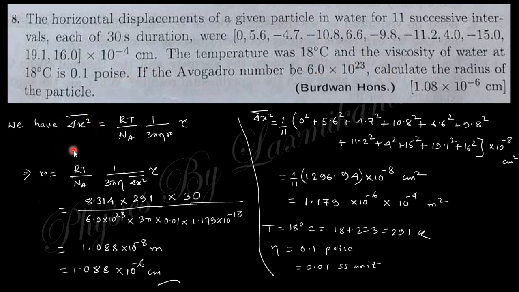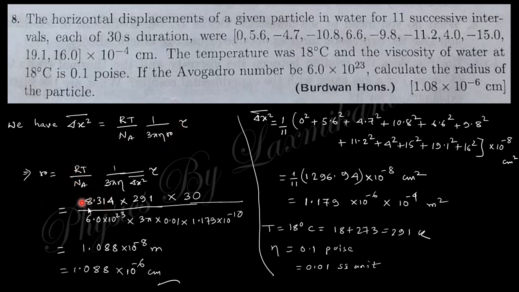You know this is the Einstein equation for successive collision. So the average square of this average distance is equal to RT by Na, where Na is the Avogadro number, R is the gas constant, T is temperature in Kelvin, 3 pi eta is the coefficient of viscosity, r is the radius, tau is the time. So r is written like that.